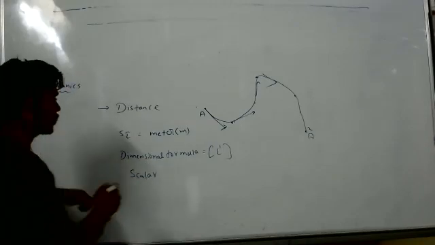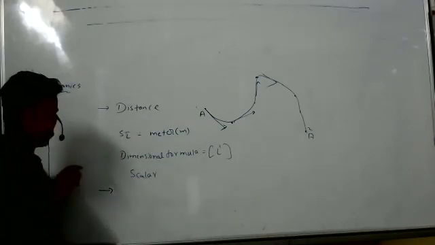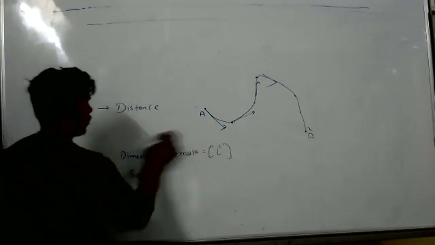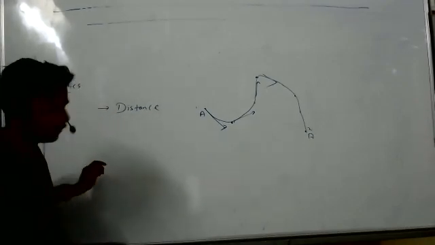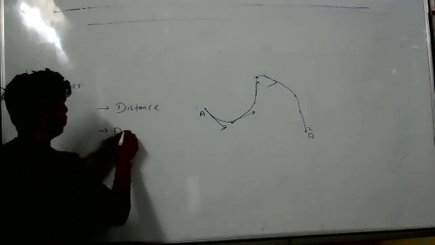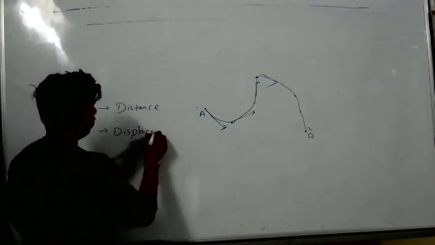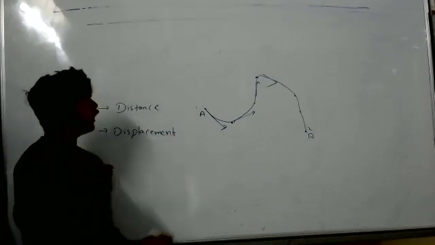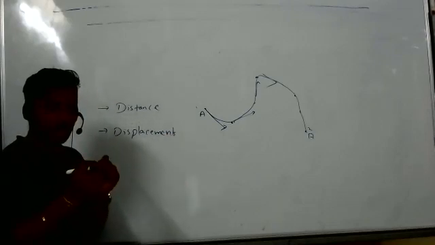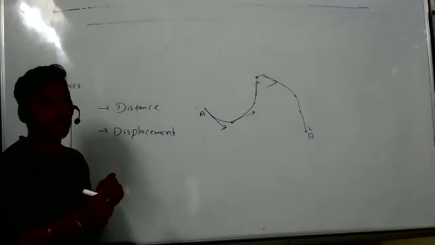Now see, displacement. The shortest path traveled by a body, the straight line distance.